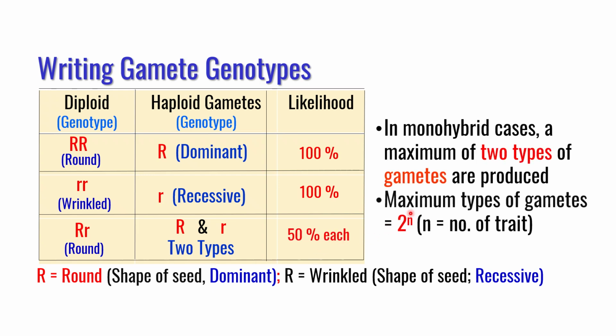So in monohybrid cases, a maximum of two types of gametes are produced. You can calculate the number of gametes using the formula 2 raised to the power n. So in monohybrid crosses, you will make a maximum of two types of gametes. Two from one parent, two from another, 2 times 2 is 4. That is why you use maximum. In monohybrid cases, you use 4 small squares in the Punnett square method.